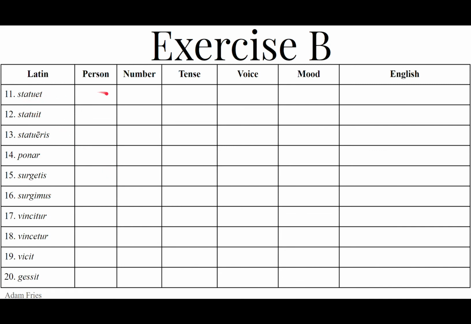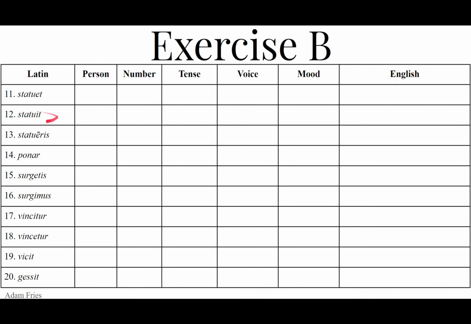That's going to be the third person singular. It has an et ending, not an it, but an et. So it's going to be the future active indicative. He, she, it will set up, establish, or decide.